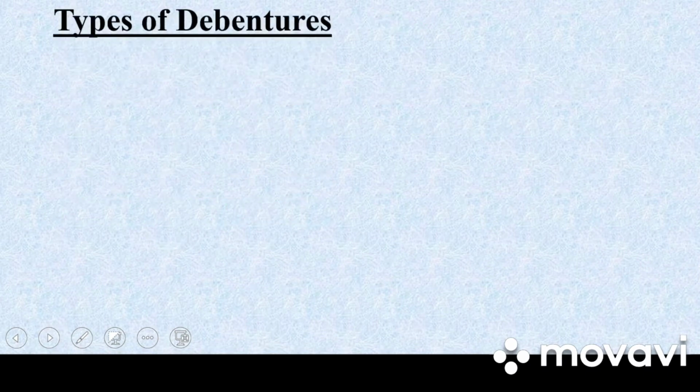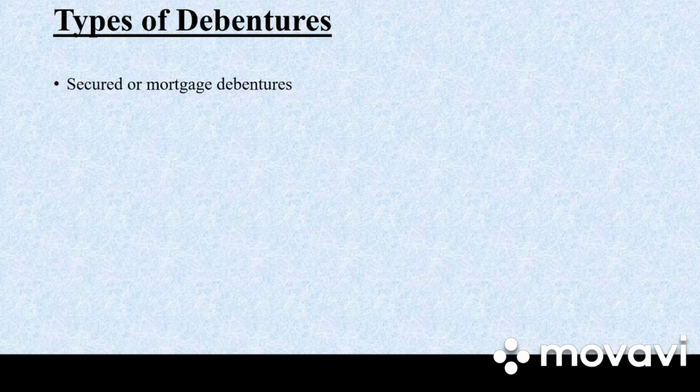Next, we had studied different types of shares. Even in debentures, we have different types of debentures. First one is secured or mortgage debentures. As I've already explained, if the company fails to pay the debenture holders the amount of debentures, the debenture holder can move to the court and get their money by the sale of assets. In case of secured or mortgage debentures, there is a security of a particular asset, which is known as a fixed charge, or of all the assets of the company, which is known as a floating charge.